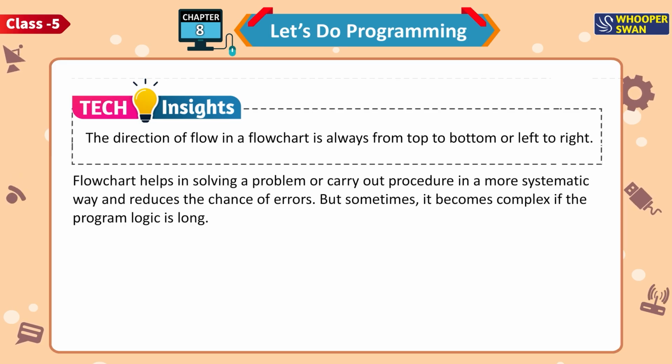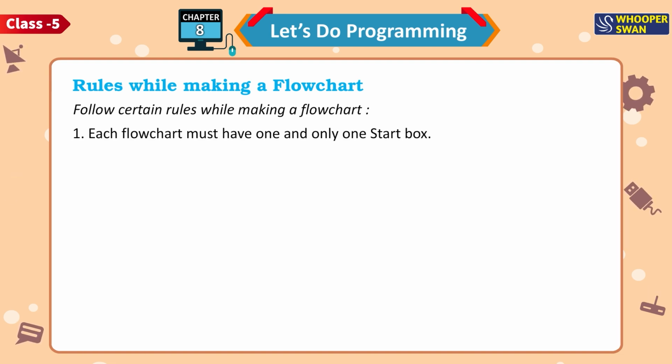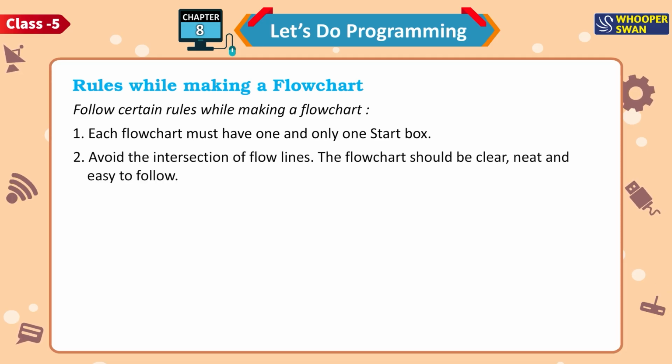A flowchart helps in solving a problem or carrying out a procedure in a more systematic way and reduces the chance of errors. But sometimes it becomes complex if the program logic is long. Rules while making a flowchart. Follow certain rules while making a flowchart. Rule 1. Each flowchart must have one and only one start box. Rule 2. Avoid the intersection of flow lines. The flowchart should be clear, neat and easy to follow.